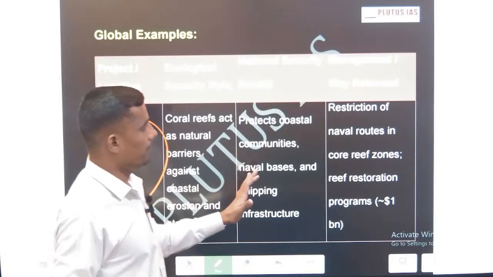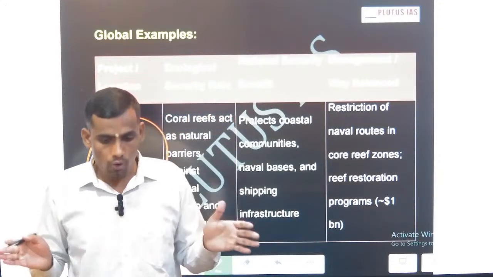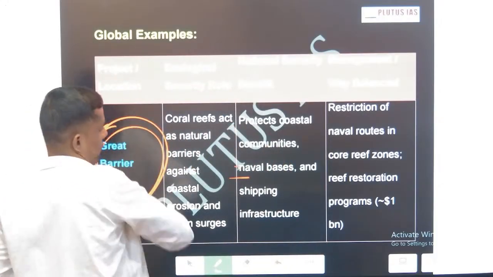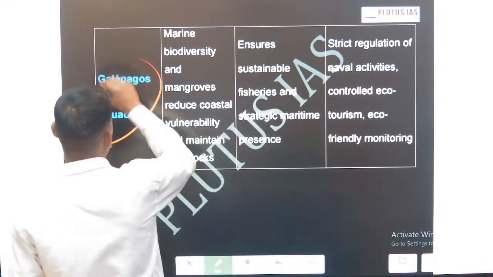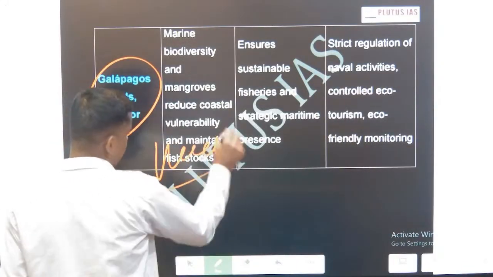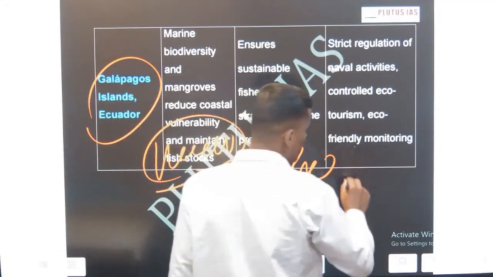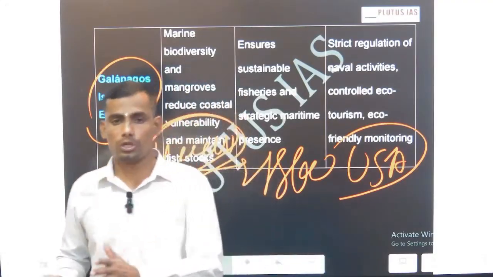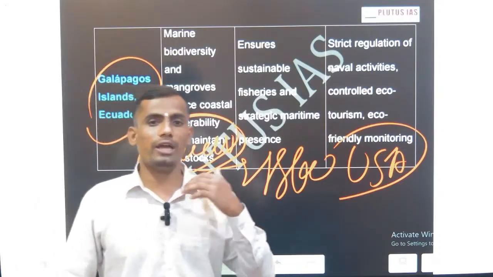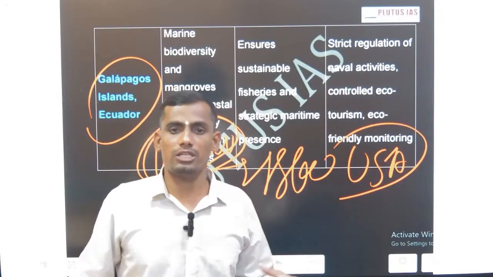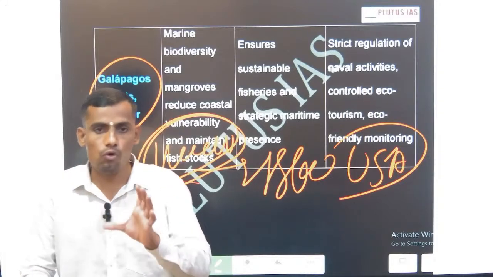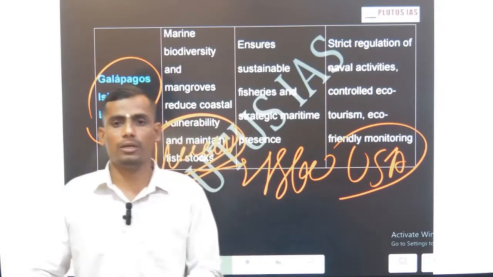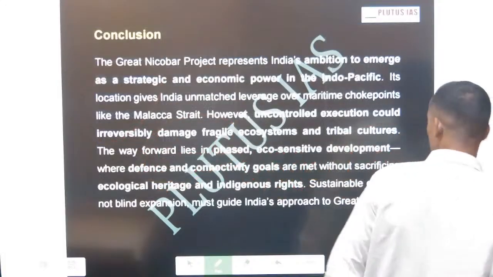And these are the examples where the environment has convergence with development while balancing the environment. The best examples are Australia's Great Barrier Reef, then the Galapagos Islands, and the Hawaiian Islands of the USA. We can go for ecotourism, and we can control unnecessary expenses and unnecessary expansion of the territory. We can just focus on defense, strategy, international relations, and limit the people. We can provide local people employment, and we can win the hearts of the local people. Okay, so this is overall the dimension.